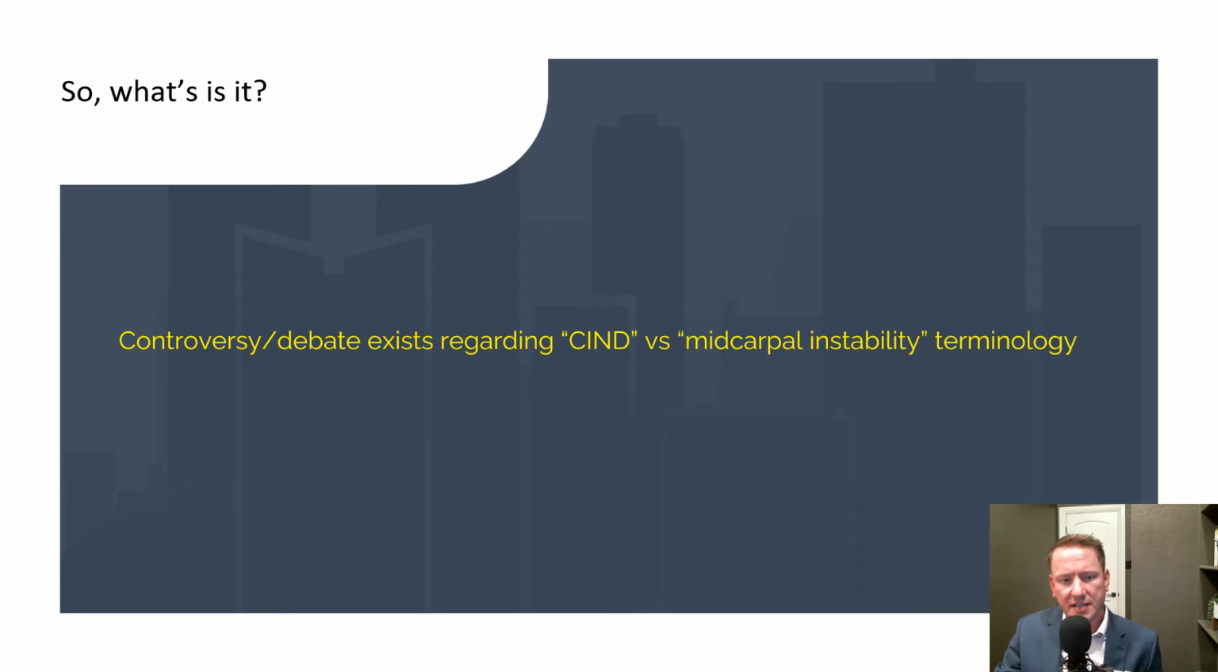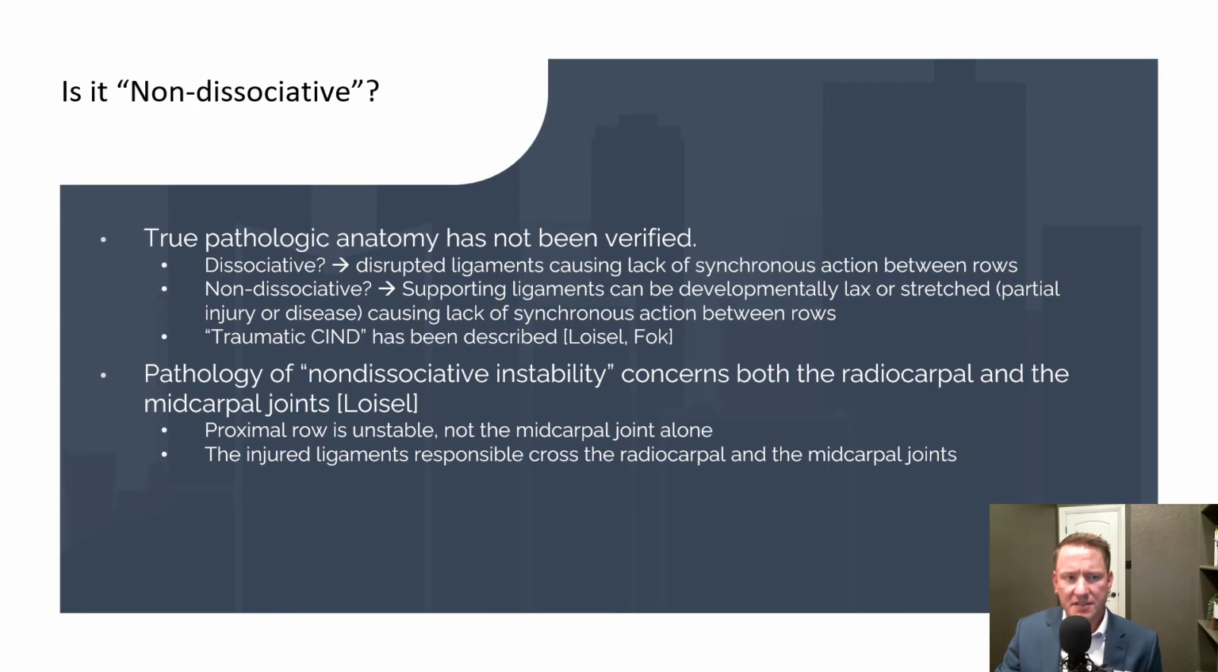There is some controversy regarding what to call this condition though, as some authors and surgeons prefer the terminology SIND, while others prefer the term midcarpal instability. It's important to ask ourselves, is this condition truly non-dissociative? The true pathologic anatomy has not been fully verified, but we do know that acute disruptions of the dorsal radiotriquetral ligament will lead to palmar midcarpal instability. This will lead to a lack of synchronous action between the carpal rows. That ligament laxity can also be developmental or acquired and not truly dissociative. Further confusing the terminology are recent reports of traumatic non-dissociative carpal instability.